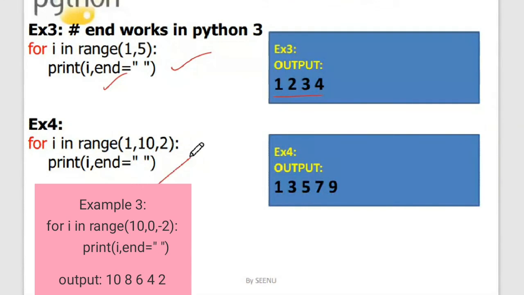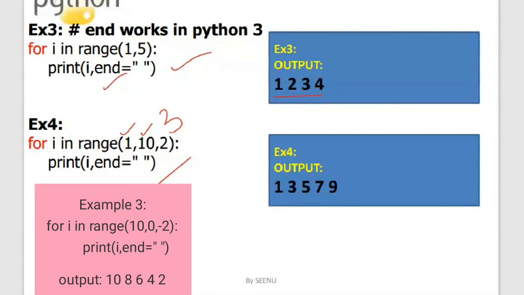In example number 4, I have given 3 arguments. The first one is the beginning, the second one is the end, and the third one is the number of steps to increment. Here I said 2, which means that i is equal to i plus 2.